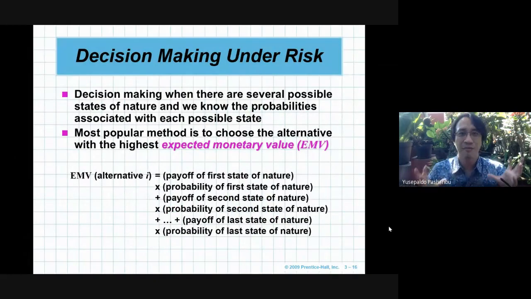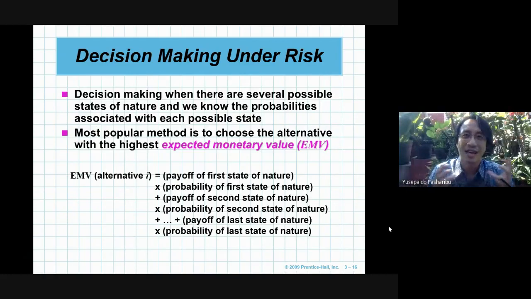So if we have the possible states of nature and the alternatives, and we know the probabilities, we can use this way to solve our problem. The most popular method to choose the alternative is to focus on the expected monetary value, called EMV.